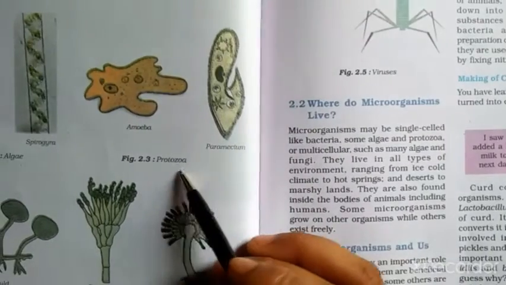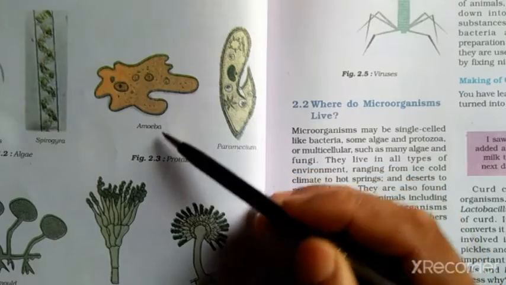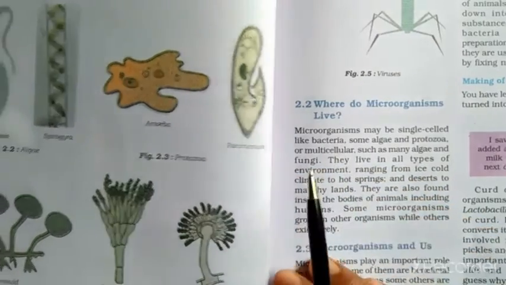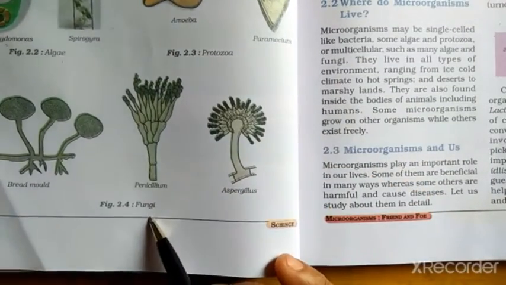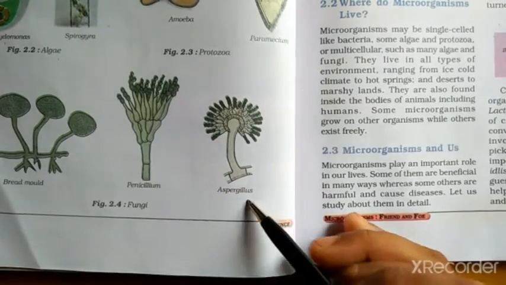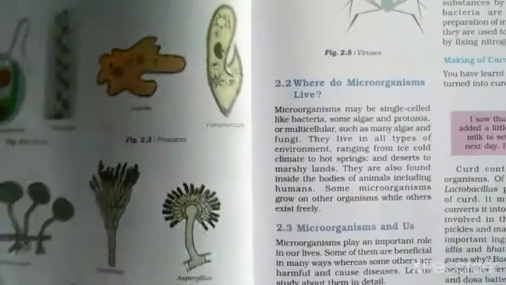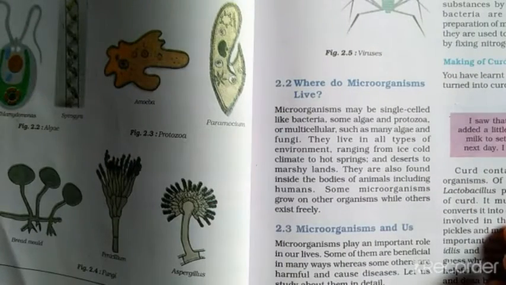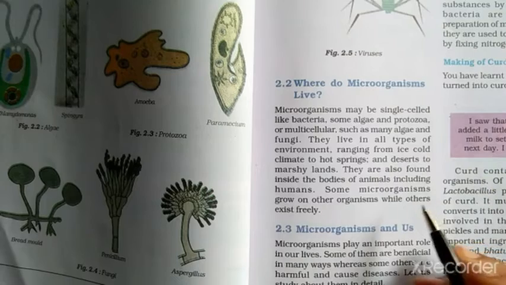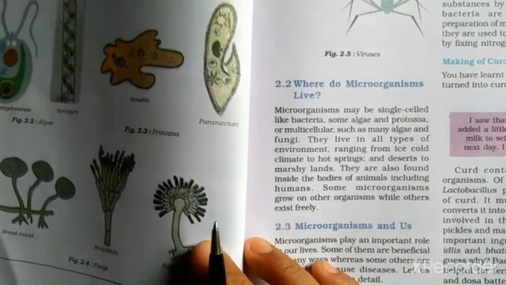Figure number 2.3, protozoa, that means single cell microorganisms, amoeba, paramecium. And figure number 2.4, fungi. Here, bread mold, penicillium, aspergillus. So we know microorganisms, some of them may be unicellular and some of them may be multicellular, having many cells.